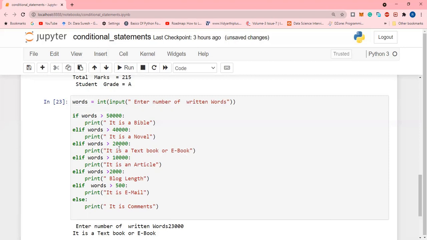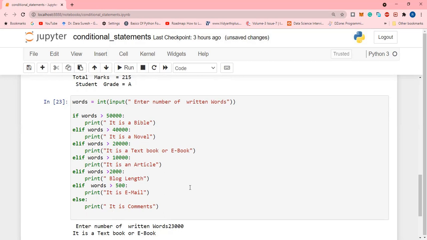When this condition is true, the remaining conditions and statements below are all ignored. So here you can see when you are giving 23,000, it is a textbook or ebook. This message will be printed, and when this condition is true, the remaining structure will be ignored. So this is the elif statement.